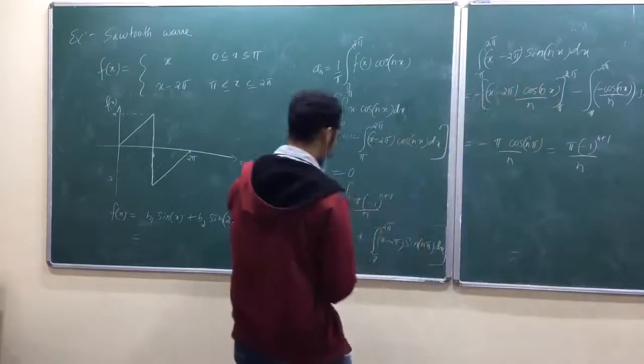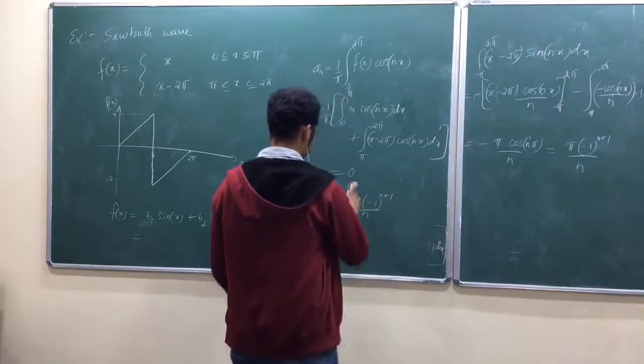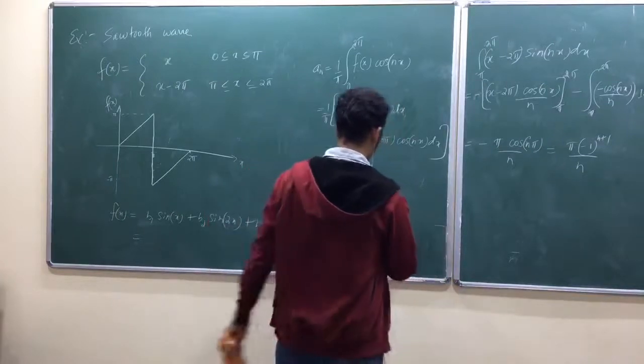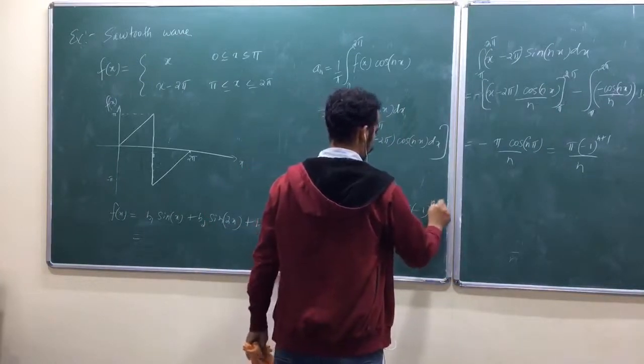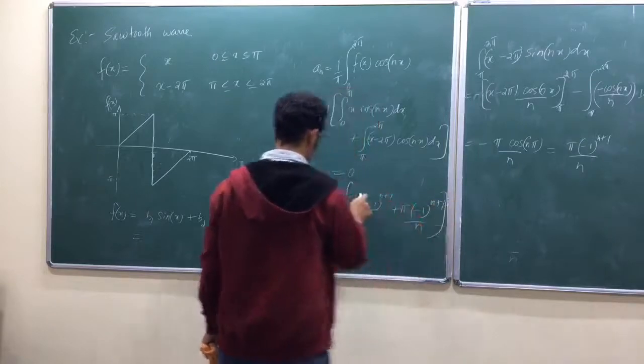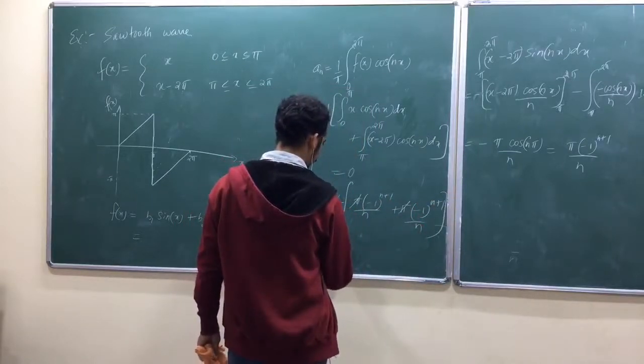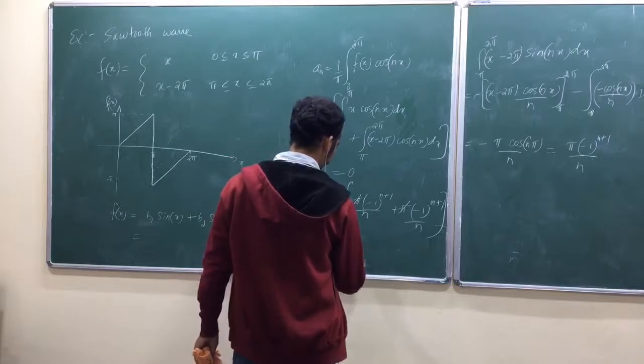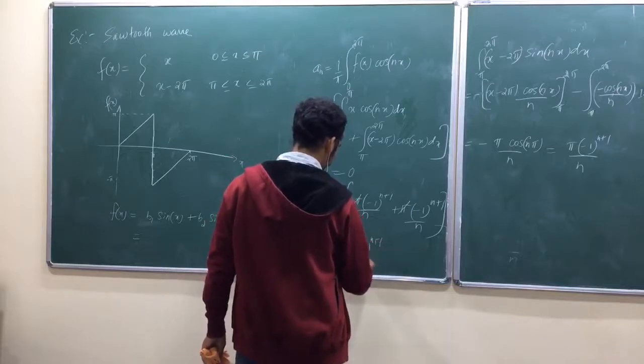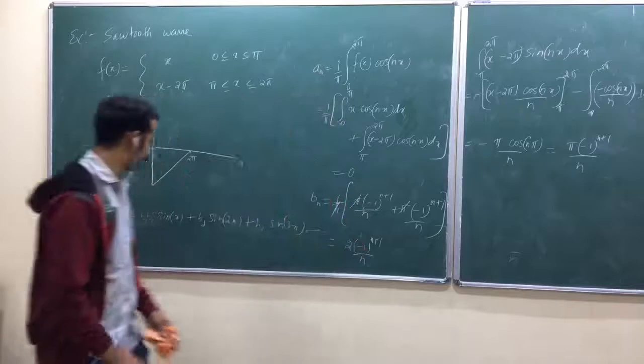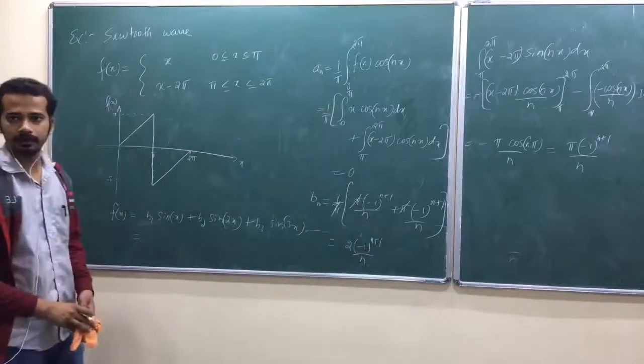So this part is also pi into, am I right? Pi got cancelled, that is equal to 2 times minus 1 power n plus 1 divided by n, Bn, okay?